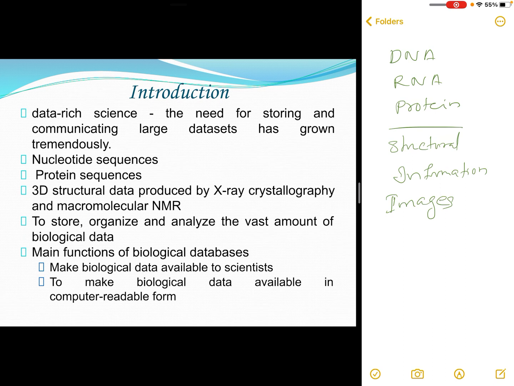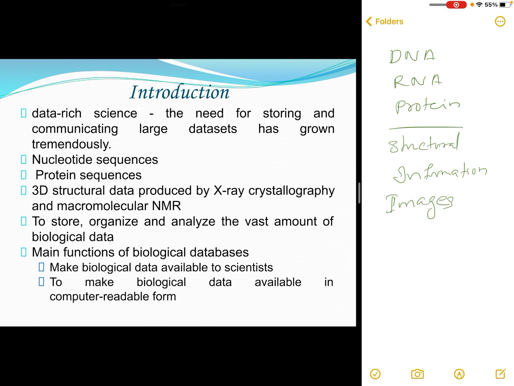Why do we go for databases? The answer is that we need to store, organize and analyze such a vast amount of biological data, a vast variety of different types of data, with different methods of storage. Considering all these things, the biological database is a very important concept in bioinformatics.